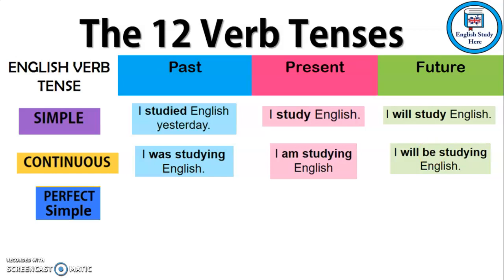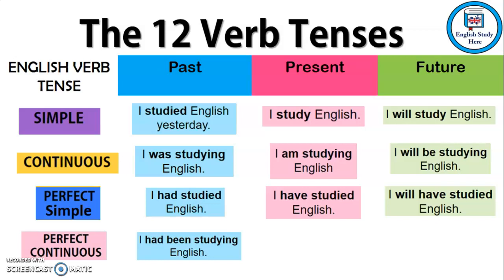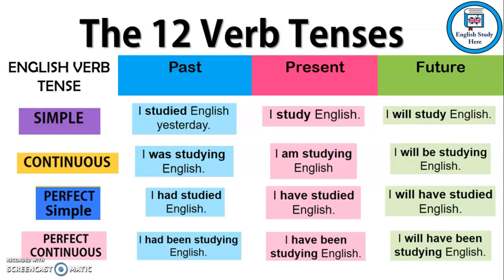Okay, perfect simple in the past. So we need have for perfect, but because it's the past, we change it to had. So I had studied English. Present perfect, I have studied. Future, I will have studied. And if it's continuous, we need to use been as well. So it becomes I had been studying in the past, I have been studying in the present, and in the future, I will have been studying. Okay.